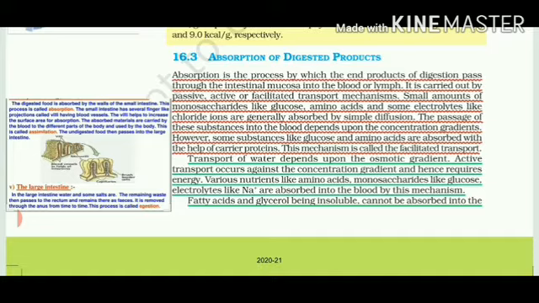Here I want to repeat the definition of diffusion. The movement of substances from higher concentration to lower concentration is called diffusion, and it is always with the concentration gradient. It will never flow from low to high but always from high to low. Some substances are there for which we require carriers. Those carriers are proteins which help in movement of the substances from outside the cell to the inside of the cell. So this is called facilitated transport.